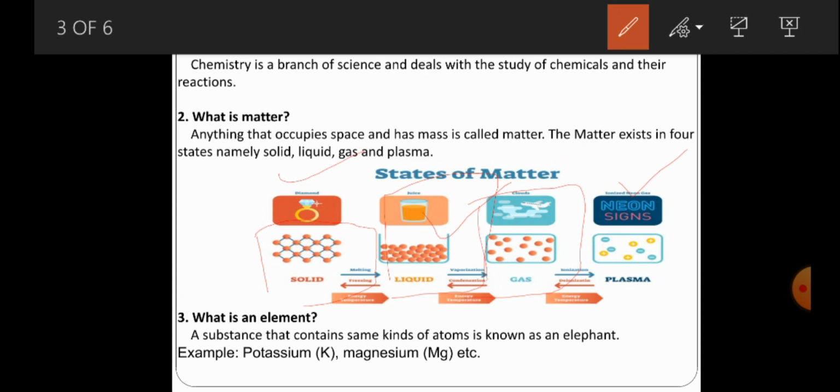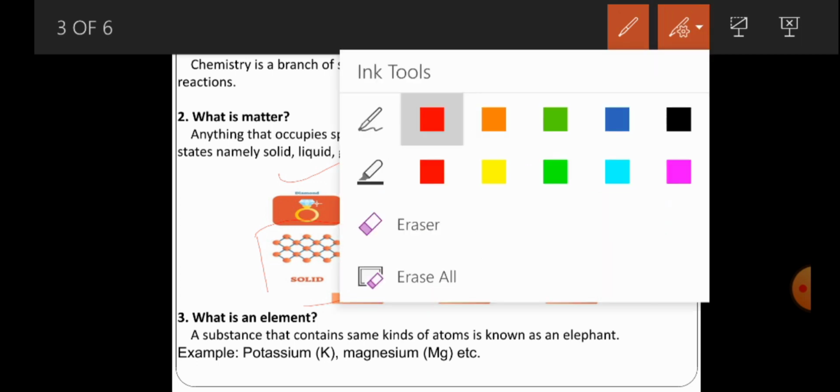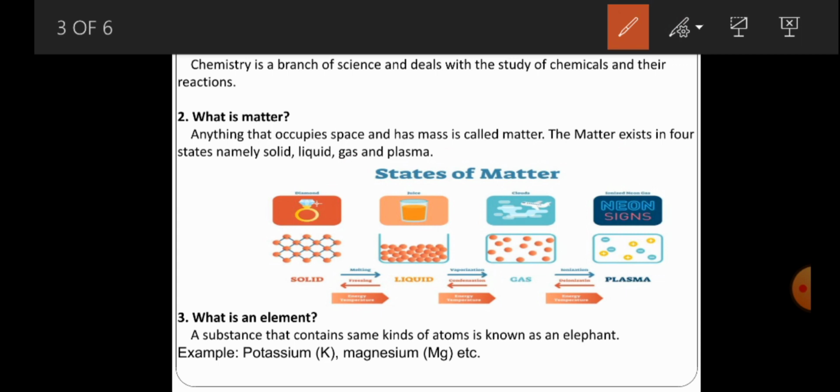Next, coming to what is an element? Very simple. How many elements are there? You know the periodic table. The periodic table contains many elements, mainly 118 elements. You have to know the definition. What is an element? An element is a substance that contains the same kind of atoms. That is what we call an element.